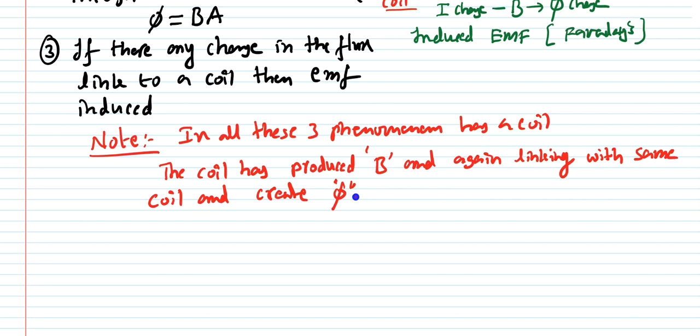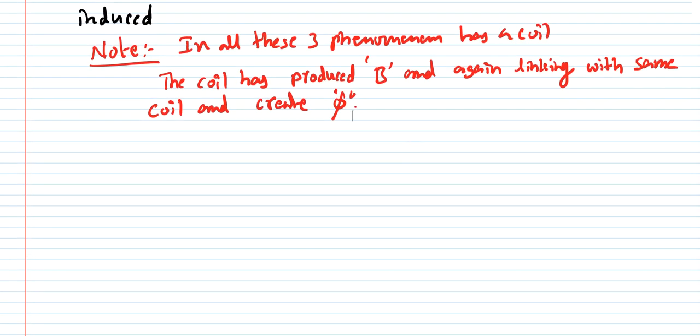This is what we understand from the above concept. Here we need to understand one more concept, which is called self-inductance.